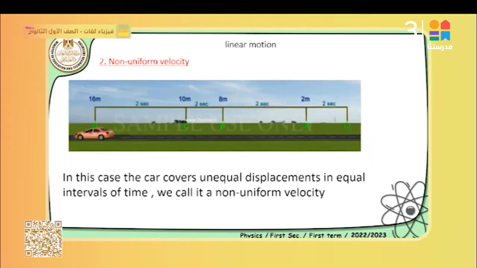But in other cases, when you find the object covers unequal displacement in equal intervals of time, you find that the ratio between delta d over delta t is variable, it's not the same. And in this case, we say the object moves with a variable or non-uniform velocity.